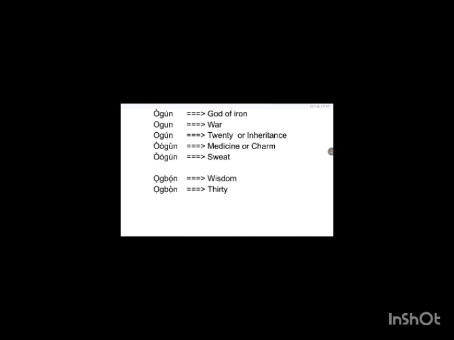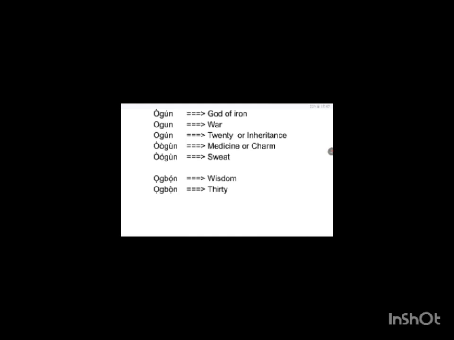Ogbon means wisdom. Okay, another word of that spelling is ogbon, redo. Ogbon means number 30. If you want to say 30 in Yoruba, you will say ogbon. Okay, we can see that these 2 words have the same spelling but different tone and different meaning. So this is how the Yoruba language works.